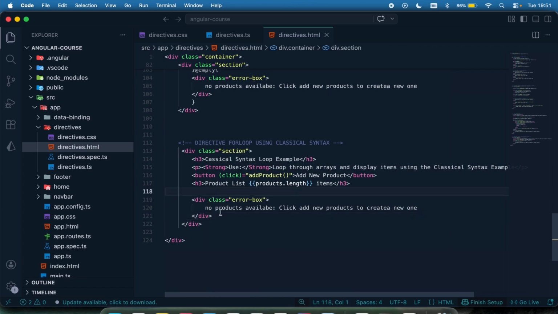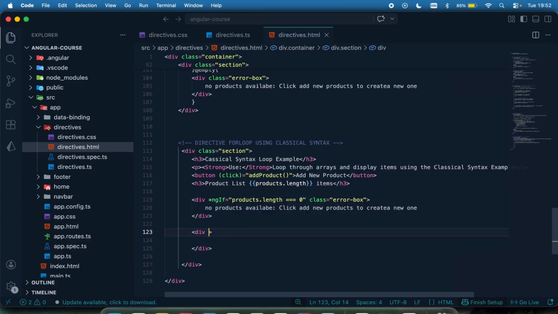Have that. So instead of using the at empty right here, I'm going to be using the classical syntax by doing asterisk ngIf, right? So if the products, let's not forget dot length, the products.length triple equal to 0, then let's say no product available. Okay, good. Then if the products.length is not equal to 0, which means if there's a product, let's display the product using the classical syntax.